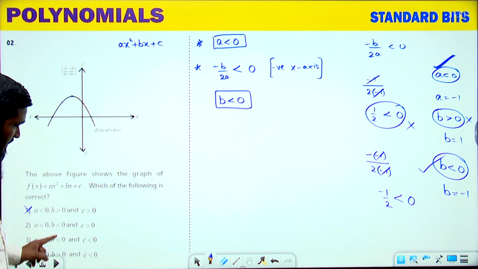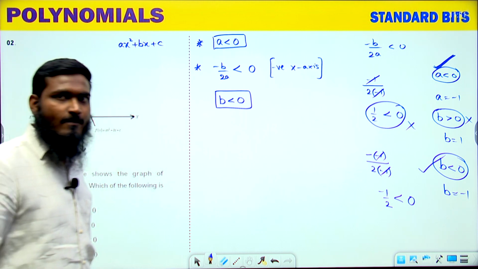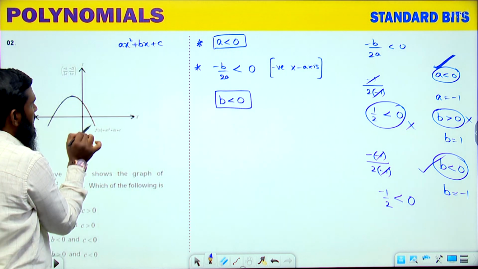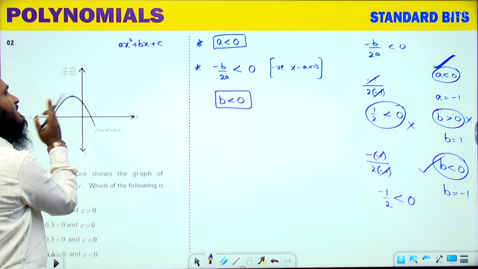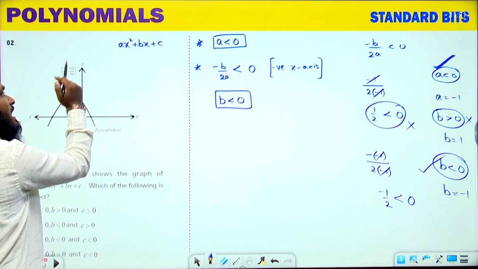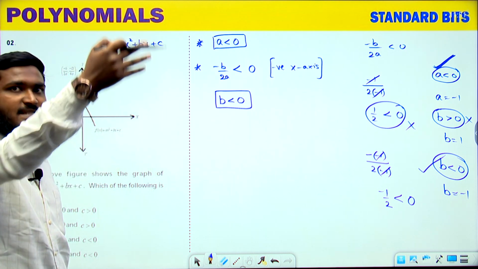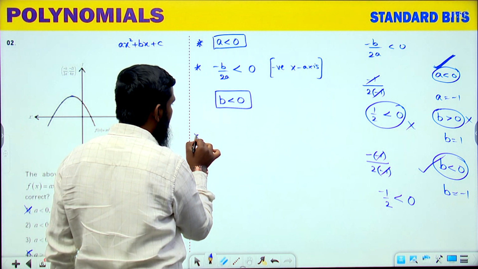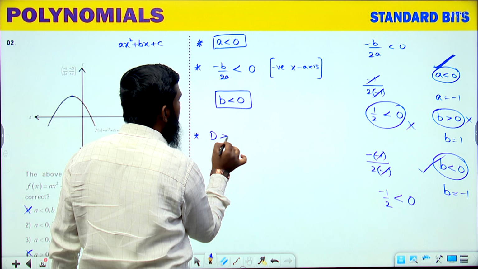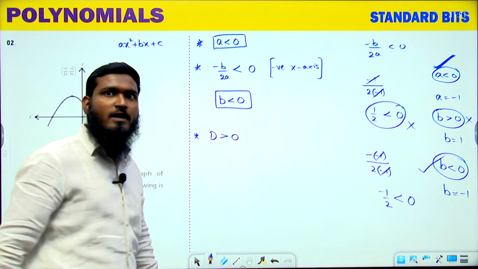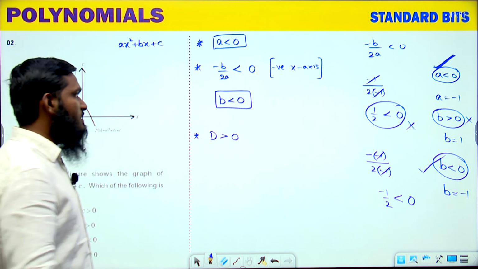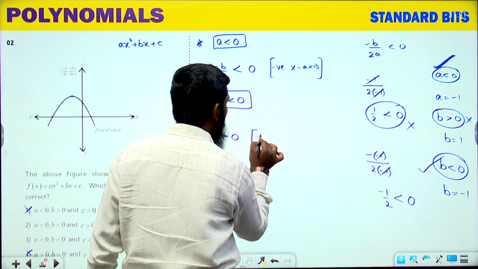A is less than 0, B is less than 0, but C value what we are having? Now, let's see. If you are considering this graph again, this curve, it is coming under negative x-axis and it is coming under what? Positive y-axis. If it is coming under positive y-axis, then the third condition, the discriminant D, b square minus 4ac value will be greater than 0. Okay.